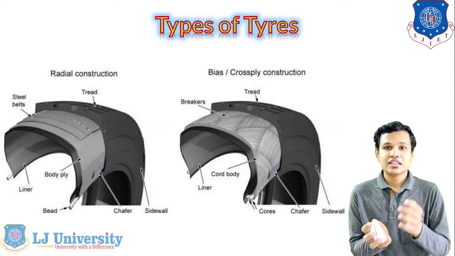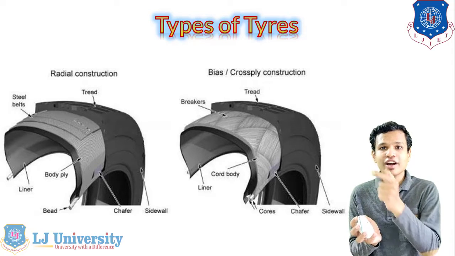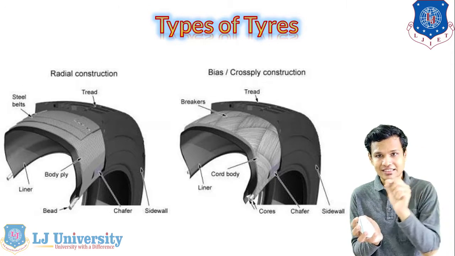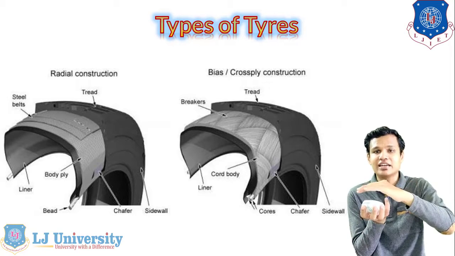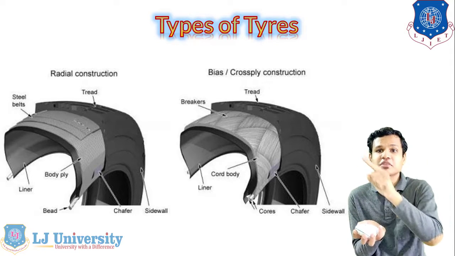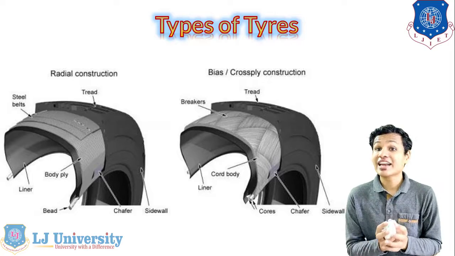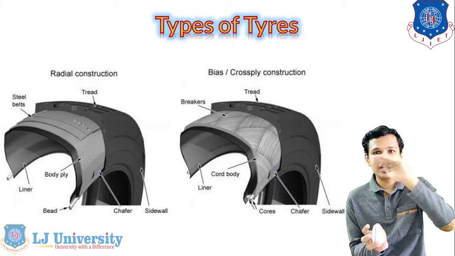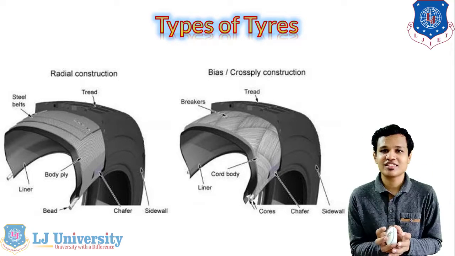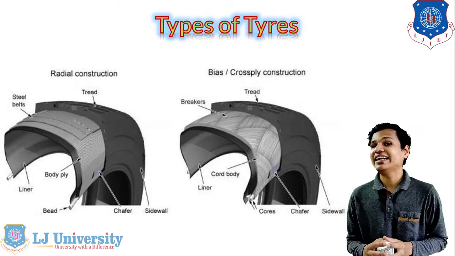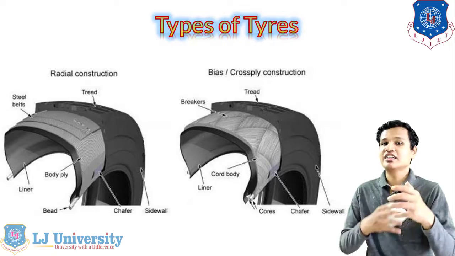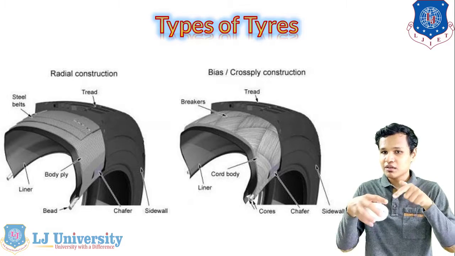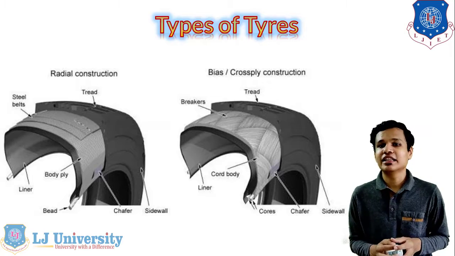If you see the shape of the tire when it is in contact with the road, if it is pretty much circular, then they are crossply tires. But if it is completely flat with the road surface, then they are mostly radial tires. The difference is only the arrangement of the carcass system below the tread pattern in the tires.